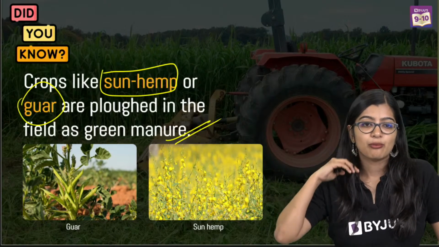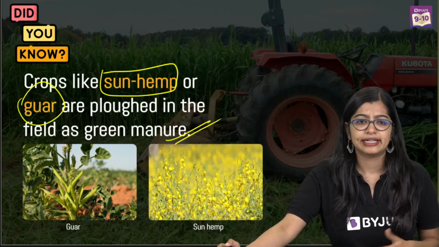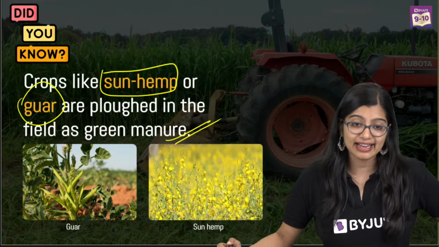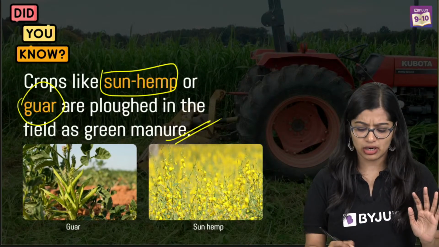Okay? Where can we get worms? Worms are normally found in soil, right? Yes. So that air can get into the soil. Very, very good. So this is all about manure and we've learnt about it.